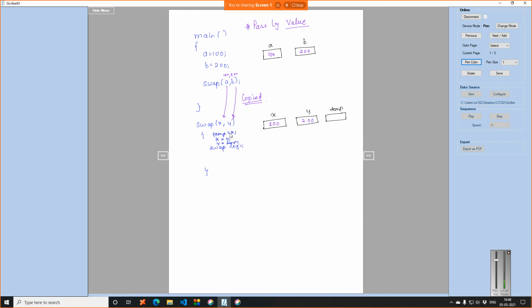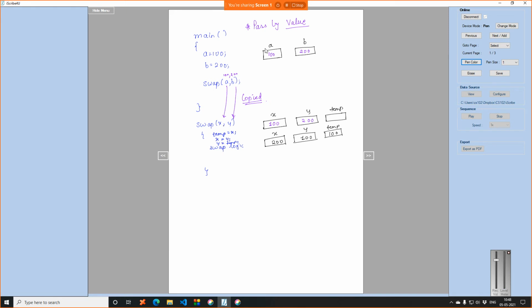Now you already saw the logic in the previous slide that all these variables will get swapped, and finally what remains is X gets 200, Y gets 100, and of course temp had the value of X initially.